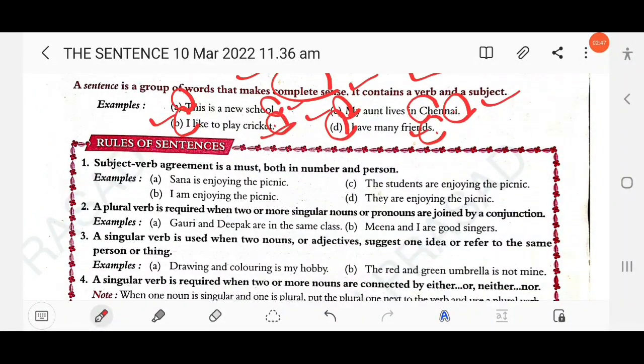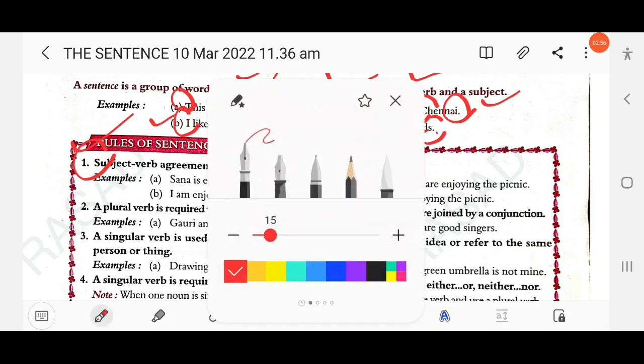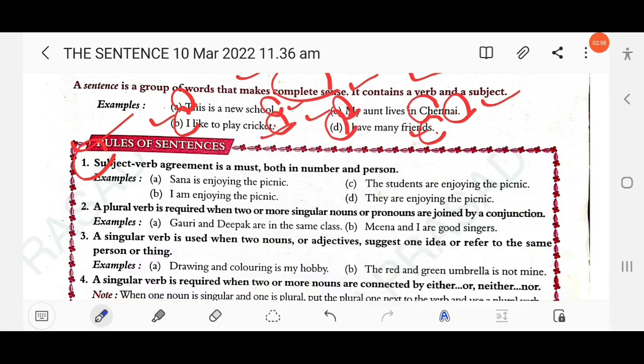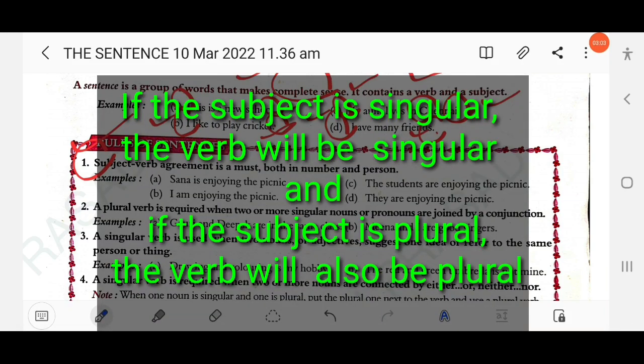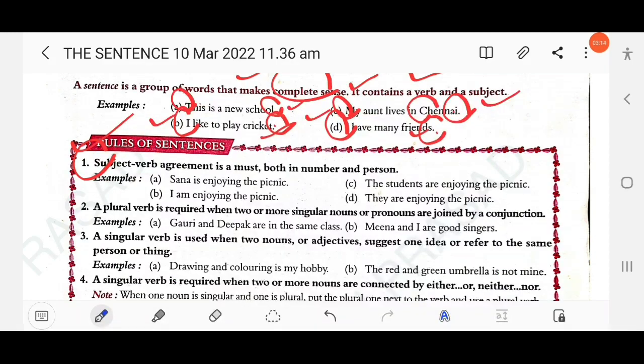The first rule: subject-verb agreement is a must, both in number and person. So what is subject-verb agreement? If a subject is singular, the verb must be singular. If a subject is plural, then the verb must be plural. That is known as subject-verb agreement. The subject must agree with the verb, in number as well as person.